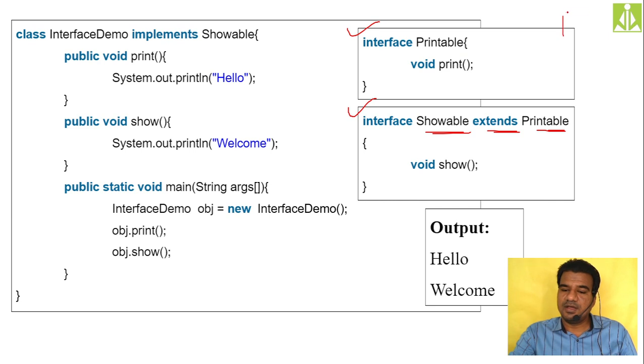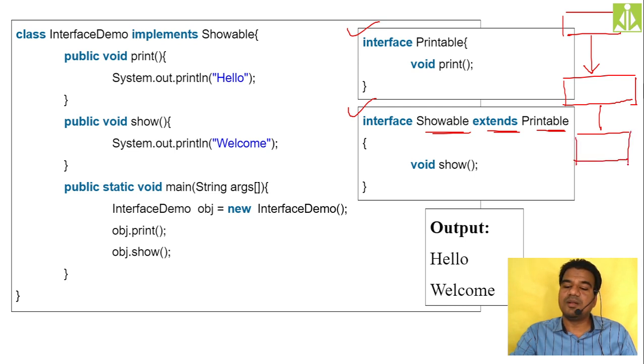So first we have printable, then showable is extending printable, and your third class, that is the interface demo class, is implementing all. Here we have the print method, here we have the show method. For the two interfaces you need to use the extends keyword, and for the class you need to use implements, because the third one is a class and these two are interfaces.